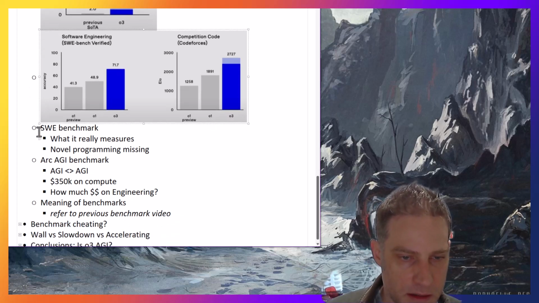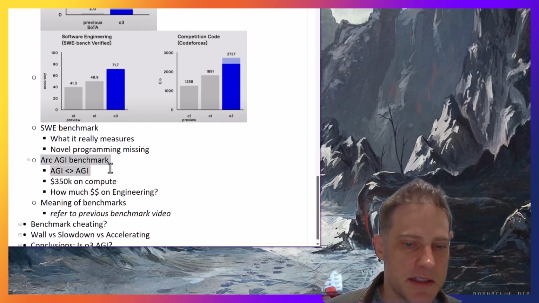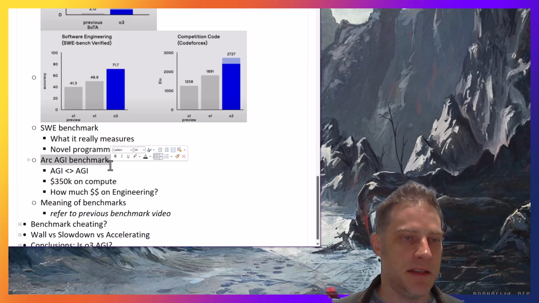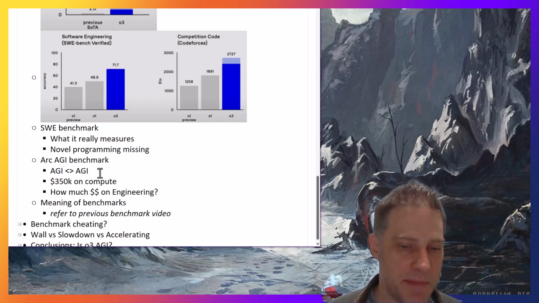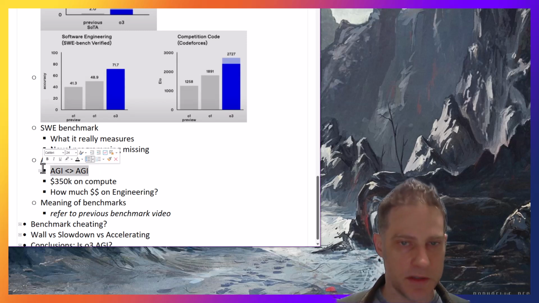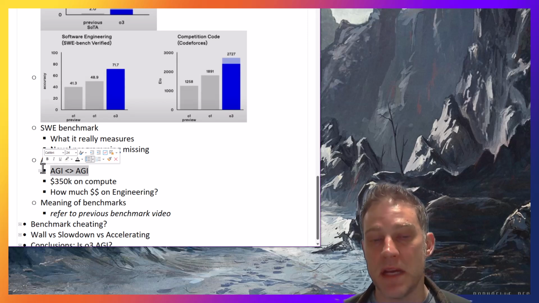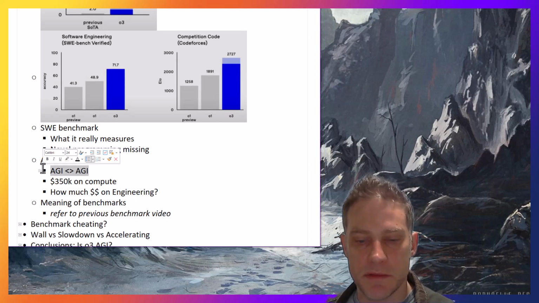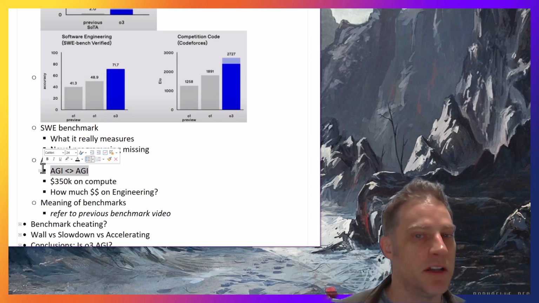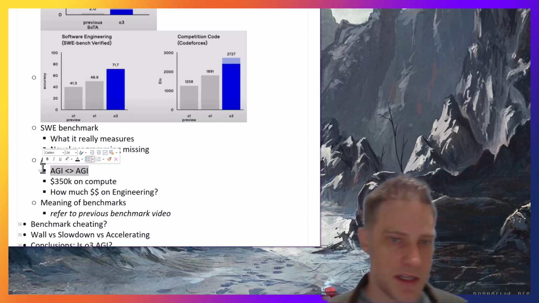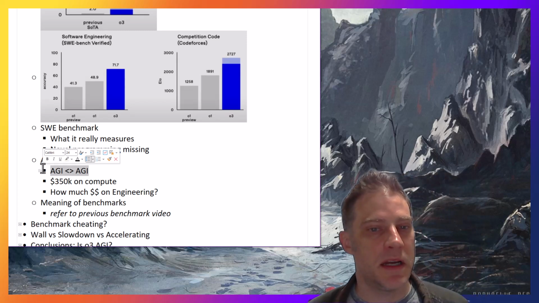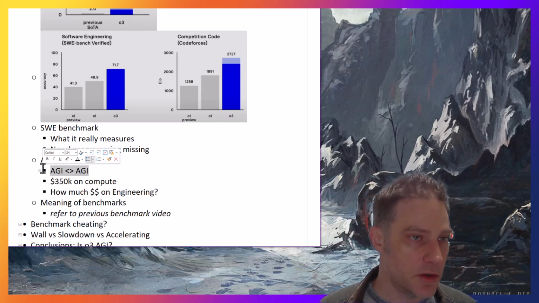And so I already mentioned this. Let's also take a step back from the fact that the Arc AGI Benchmark has AGI in its name, but that does not mean that getting a really good score on it means it's AGI. Absolutely not. It is meant to measure an aspect of models that is challenging. I heard somebody else put it a really good way, which is it's a necessary but not sufficient ingredient.